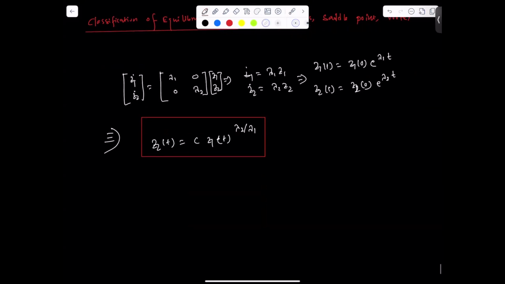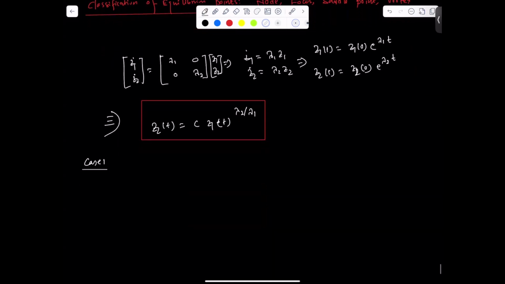So case 1. We are continuing from the last lecture. First condition, let's assume the eigenvalues are real.